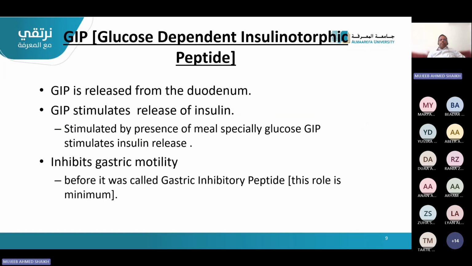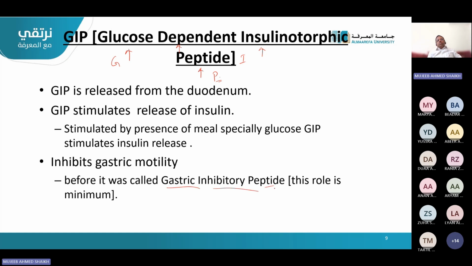Okay, what is GIP? The full form of GIP is glucose dependent insulinotropic peptide. G, I, and P. Previously, the name was different. They were calling it gastric inhibitory peptide.